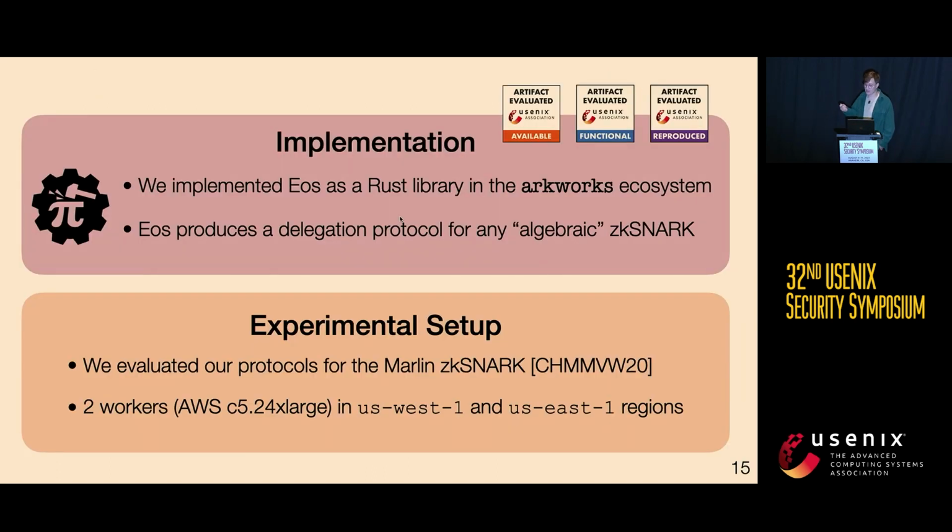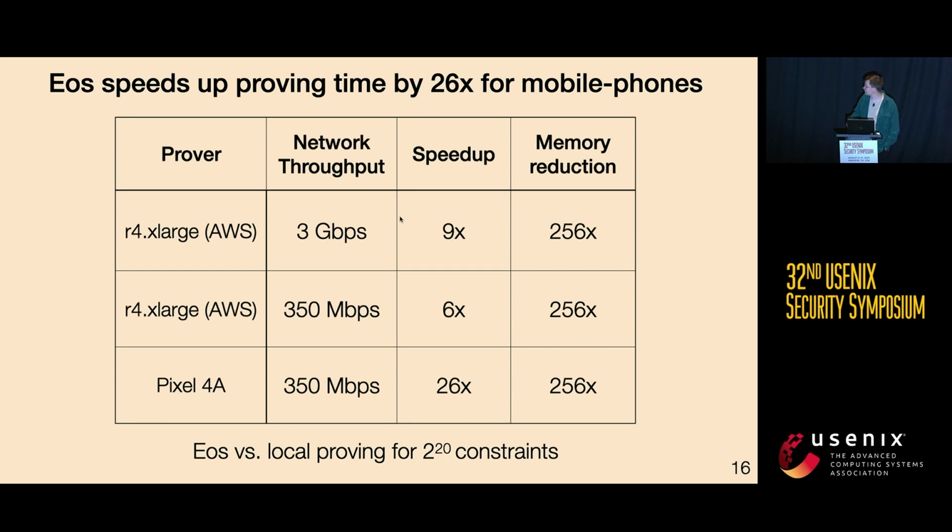We implemented EOS as a Rust library in the ARCS ecosystem, and we ran some experiments. So we specifically evaluated the Marlin zkSNARK, and in our experiments, we used 2 workers on either side of the US. And the first thing we want to show is how EOS compares to local proving. And we did this for 2 different types of provers. So we have an R4 AWS instance, and this is meant to emulate a standard laptop, as well as a Pixel 4a mobile phone.